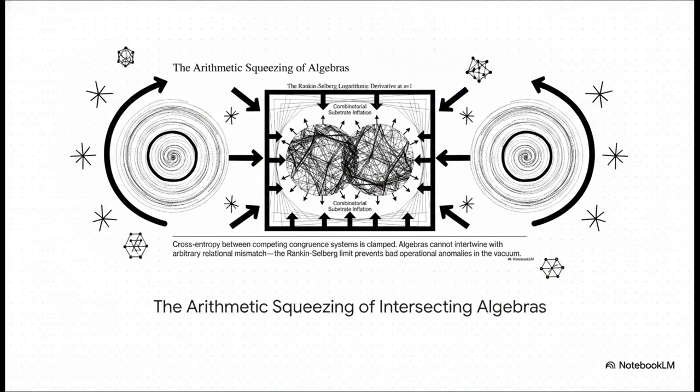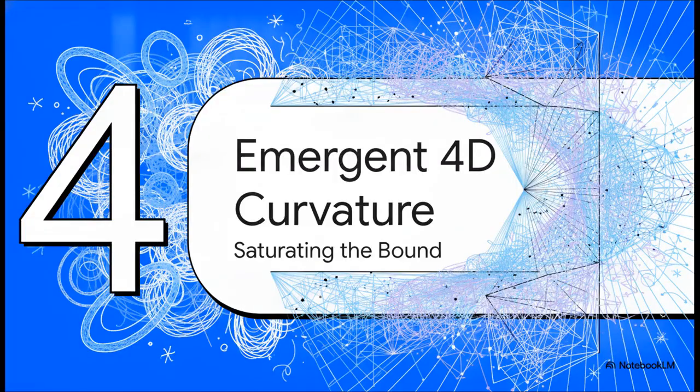Physically, what we're looking at is a massive arithmetic squeezing. Picture two competing congruent systems trying to merge. The prime numbers, acting through those local Rankin-Selberg factors, literally squeeze the cross-entropy inward. Algebras just cannot intertwine with some arbitrary mismatch. This immense arithmetic pressure prevents dimensional inflation from just spilling out into the vacuum.